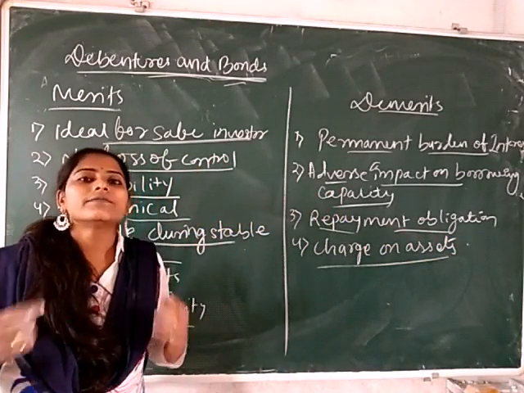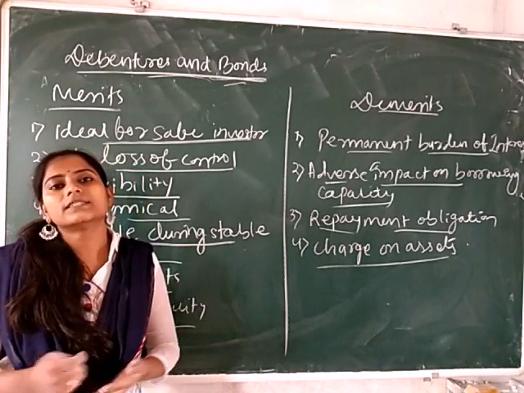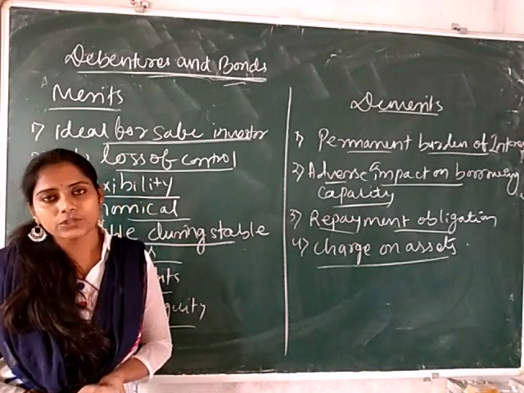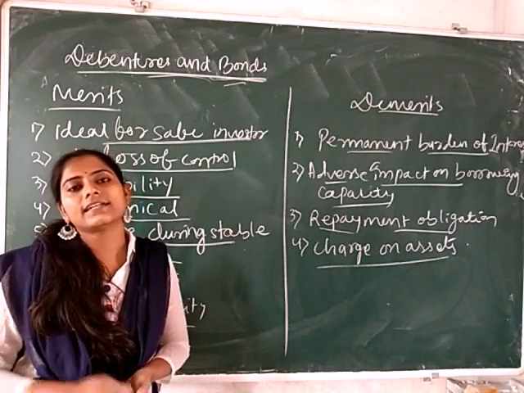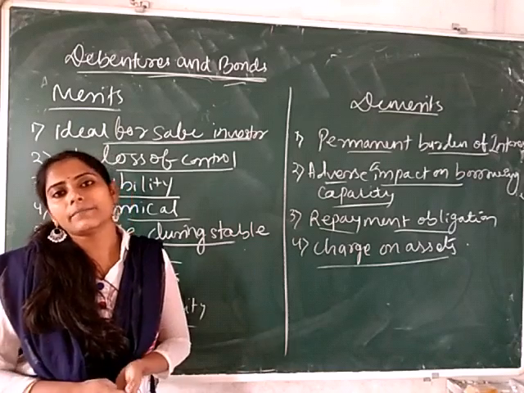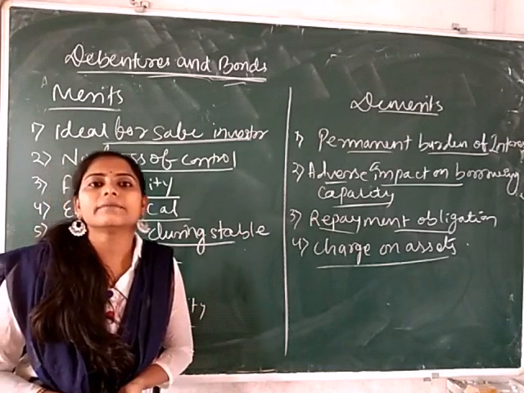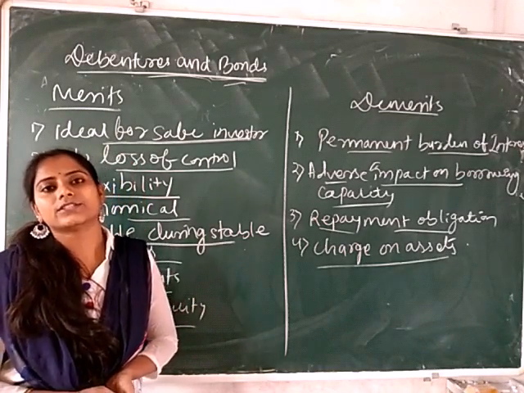That means if the company defaults on paying the principal amount or the interest amount to the debenture holders, then the debenture holders can sell the company asset and claim their income and principal amount. So these are basically the merits and demerits related to the debenture.